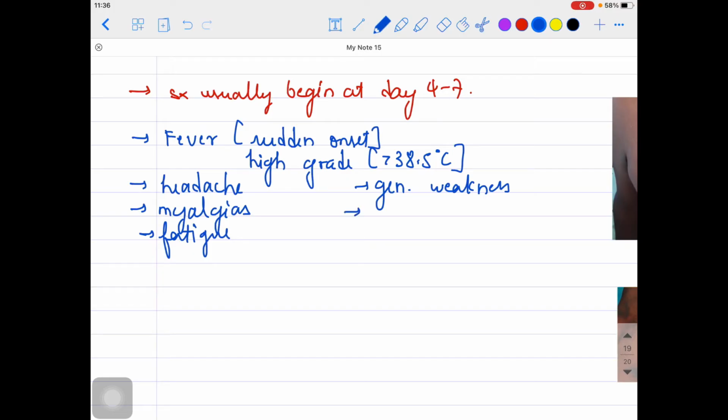Other than that, nausea, vomiting, diarrhea, right? Nausea might be there, vomiting might be there, or diarrhea might be there. Patients are also talking about abdominal pain. These non-specific symptoms might also be there.